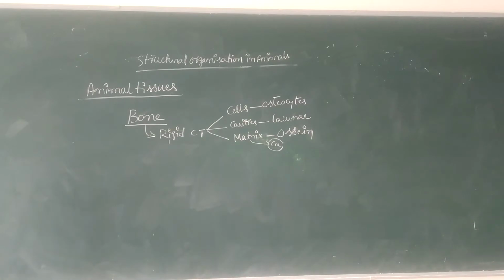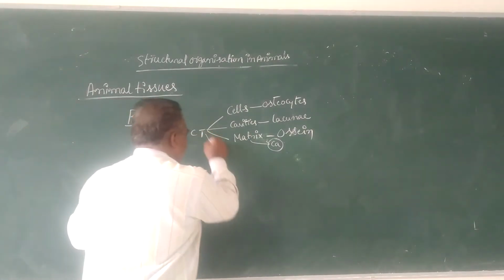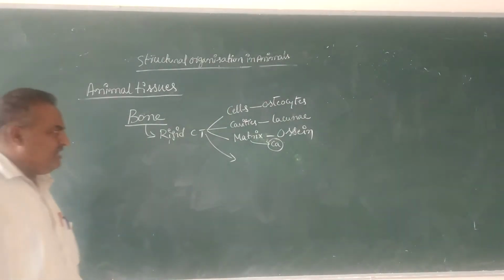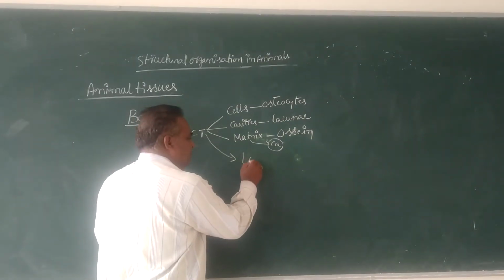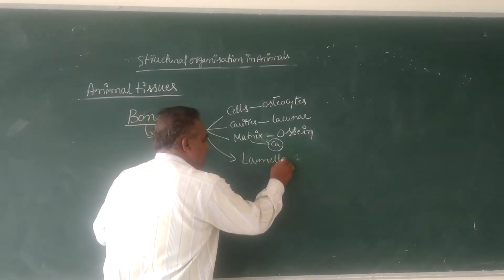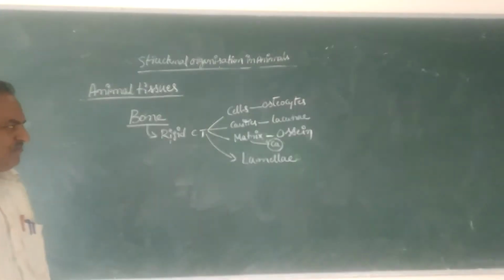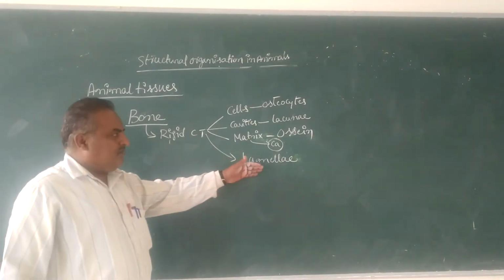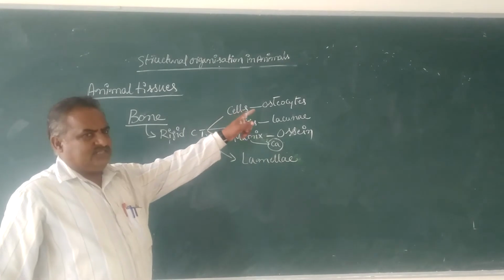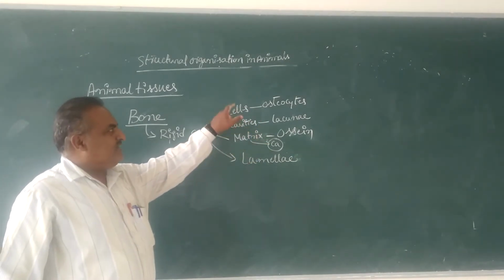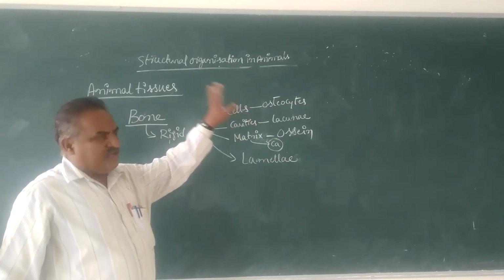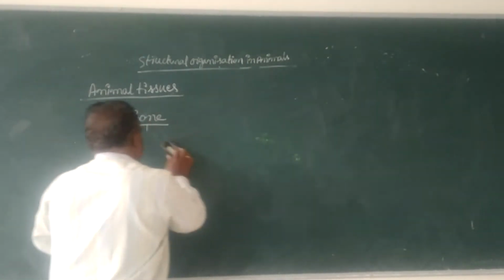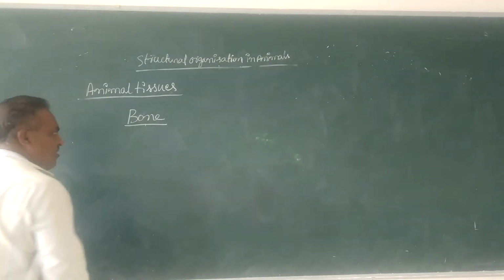In the case of bone, in the case of osseous tissue, the matrix is arranged in the form of concentric rings. The matrix which is arranged in the form of rings is called lamellae. Between the lamellae, again, there are some cavities, and such cavities are called lacunae. Inside the lacunae, the cells present are called osteocytes. These are the parts present in osseous tissue or bone tissue.